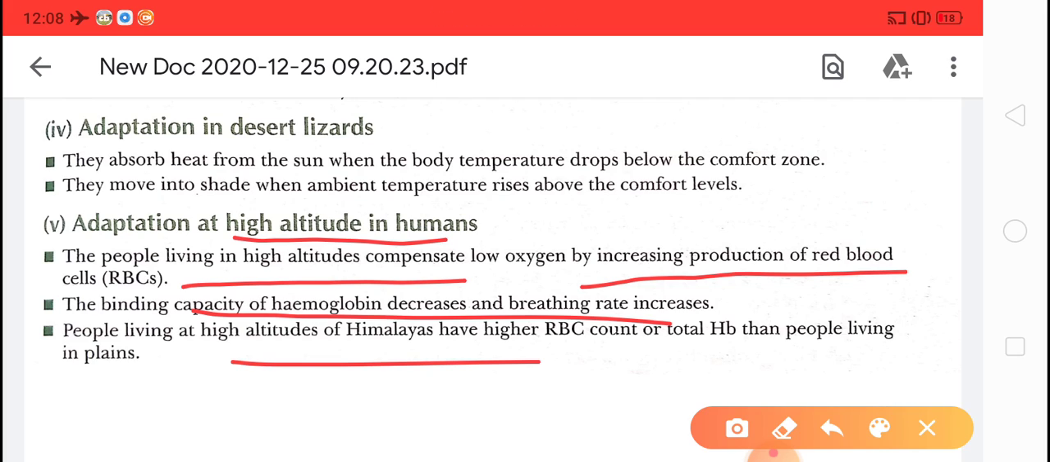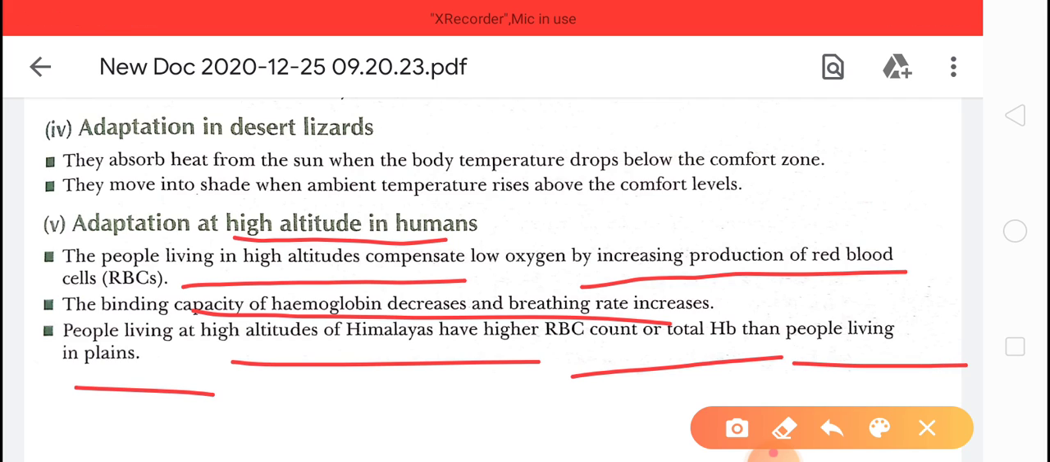So people living at high altitude, like in the Himalayas, have a higher RBC count or total hemoglobin than those living on the plains. Plains means down on the ground, not in the air. So by breathing fast, they can increase the production of RBC.